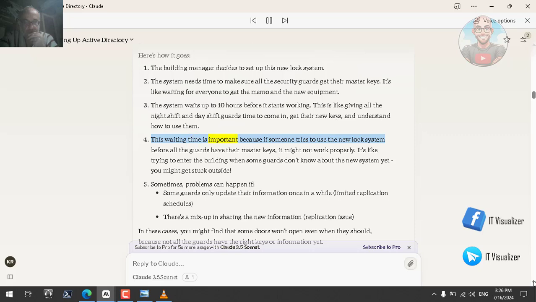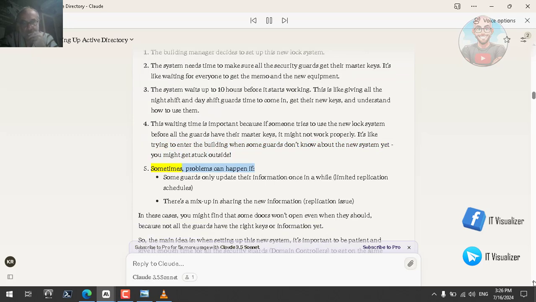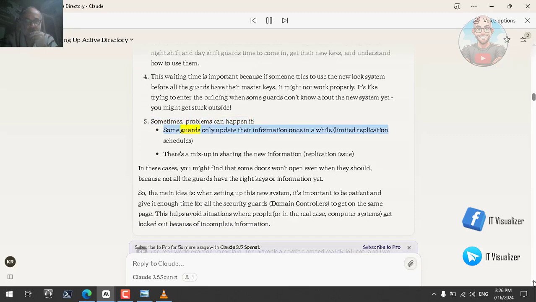This waiting time is important because if someone tries to use the new lock system before all the guards have their master keys, it might not work properly. It's like trying to enter the building when some guards don't know about the new system yet. You might get stuck outside. Sometimes, problems can happen if some guards only update their information once in a while, limited replication schedules. There's a mix-up in sharing the new information, replication issue. In these cases, you might find that some doors won't open even when they should, because not all the guards have the right keys or information yet.